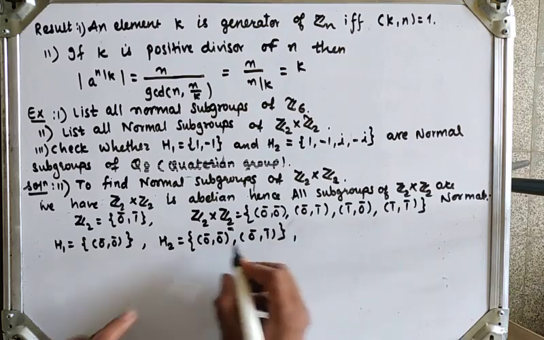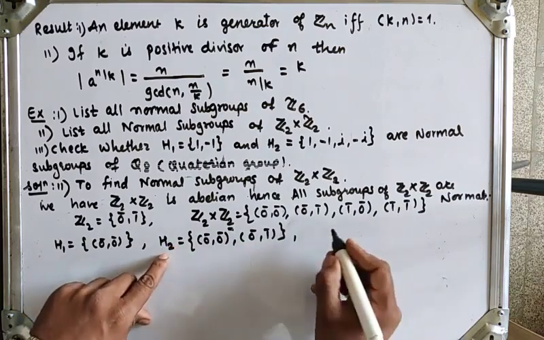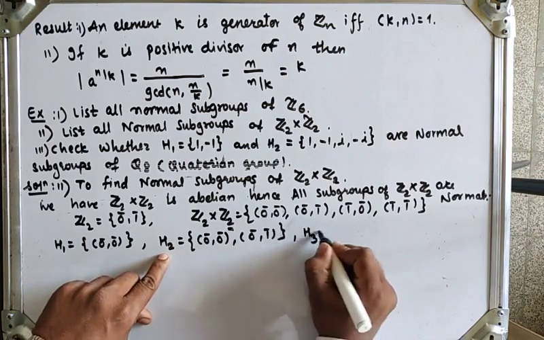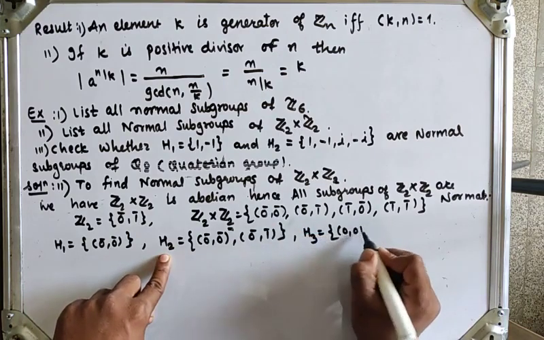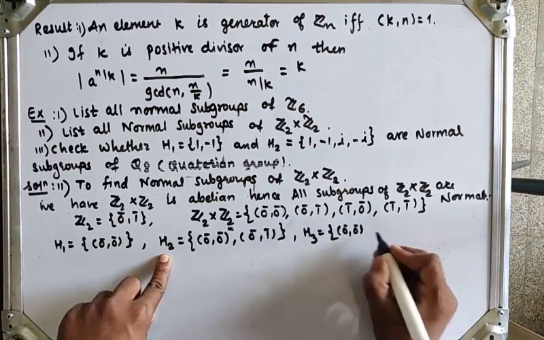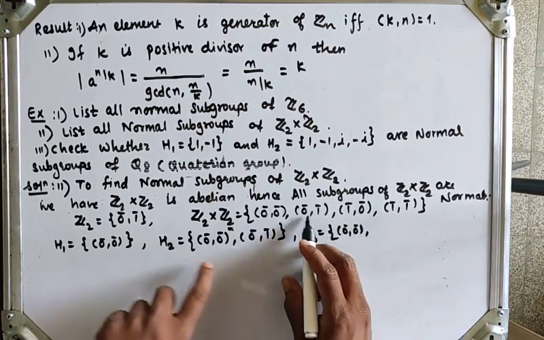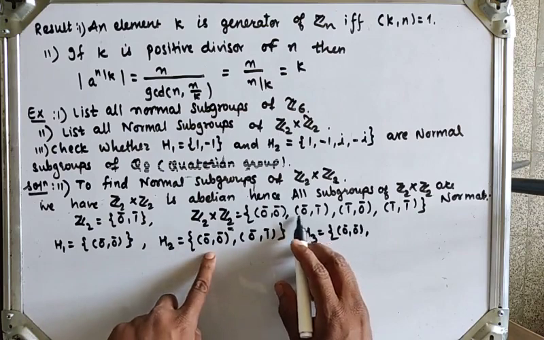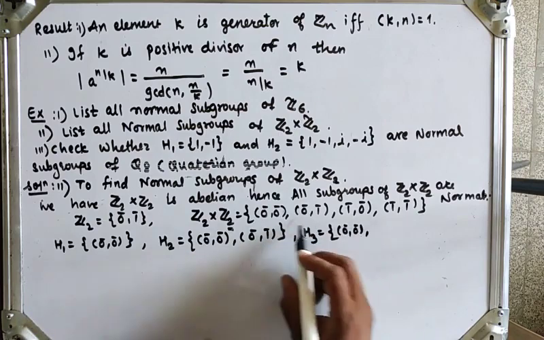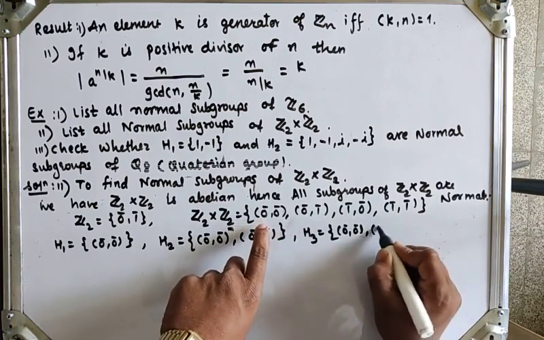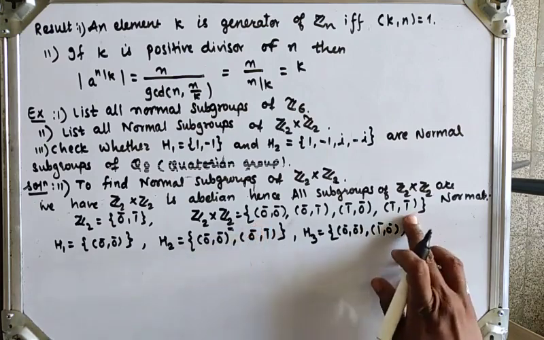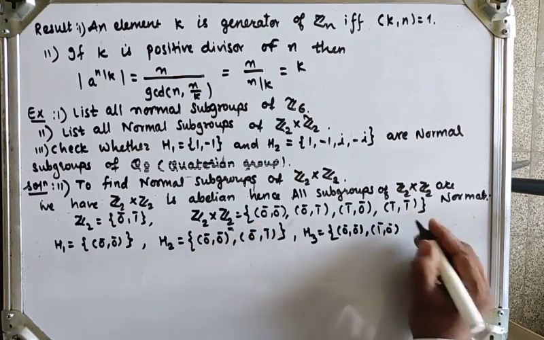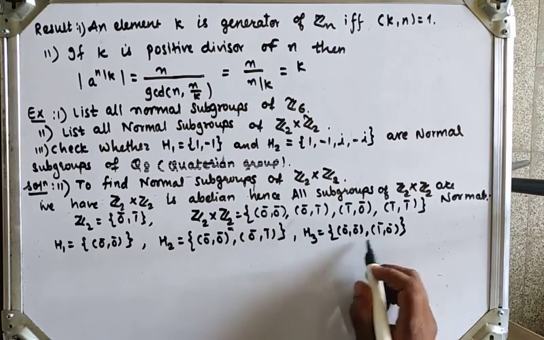Now next, find the next subgroup, H3. 0 0 is always in our set because it is the identity element. In the previous subgroup we took 0 0 and 0 1. Next I will take 0 0 and 1 0. It is again a subgroup, because first the closure property is satisfied.